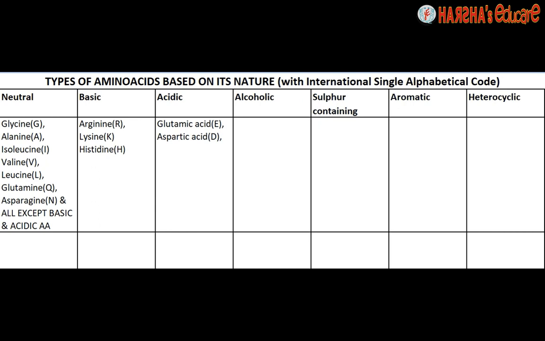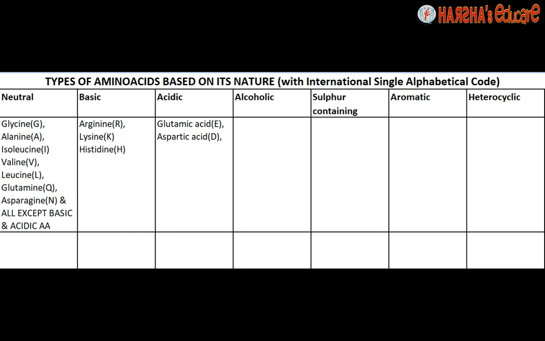Now note that the single alphabetic codes are not the same as the starting alphabets in some amino acids. So you have to remember that first in order to remember the mnemonic and use it. All other amino acids, even if they come under alcoholic, sulfur containing, aromatic or heterocyclic, will be categorized as neutral.